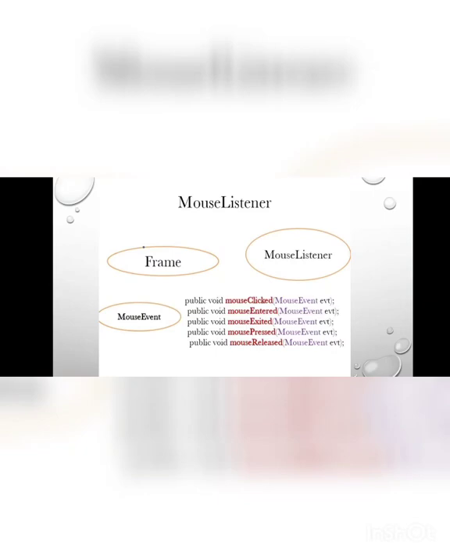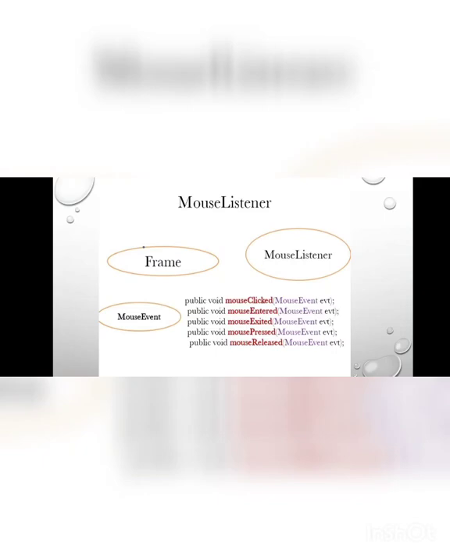The second one is mouseEntered. It is written in the format public void mouseEntered. Whenever a mouse enters into the frame, the action occurs. In that case, we use this type of mouse listener. The third one is mouseExited. The action occurs whenever the mouse pointer exits. Then we use the third one. The fourth one is mousePressed.